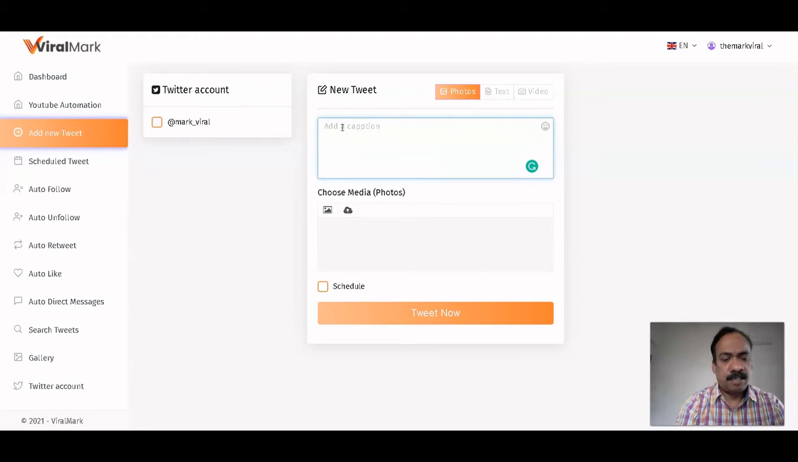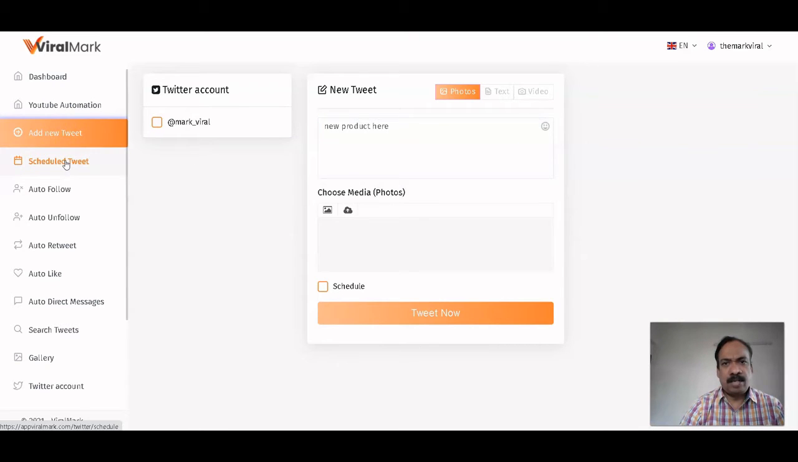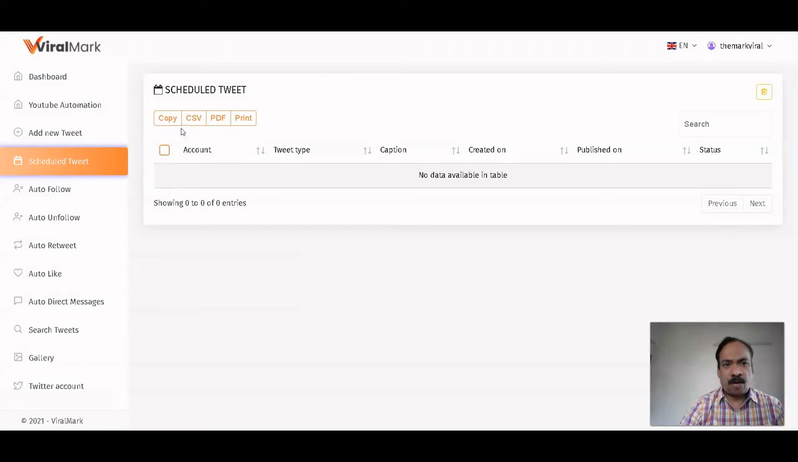From here you just type as per your requirement. You can type whatever you want and you can put your affiliate link. You can also upload a photo here, and you can schedule this tweet, or you can tweet your post immediately. The scheduling provision is already given, so you can schedule when the tweet is to be posted. From here you can post your tweet.